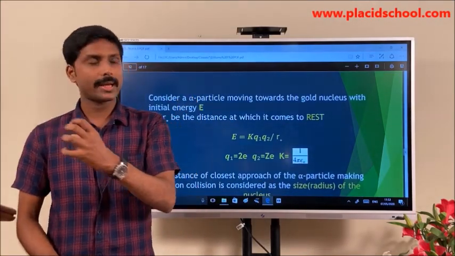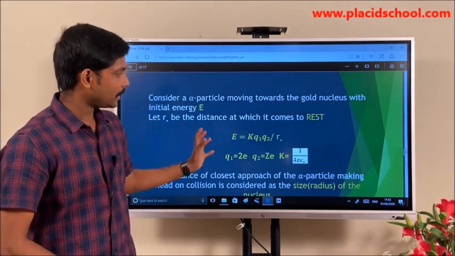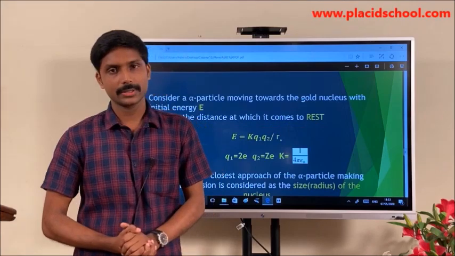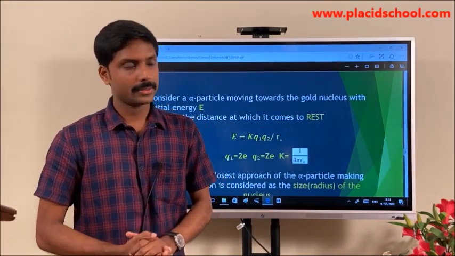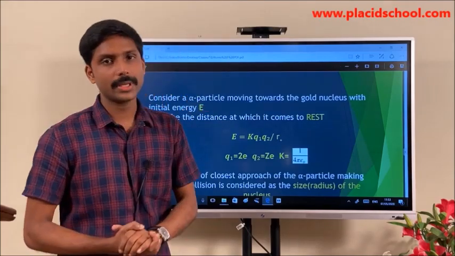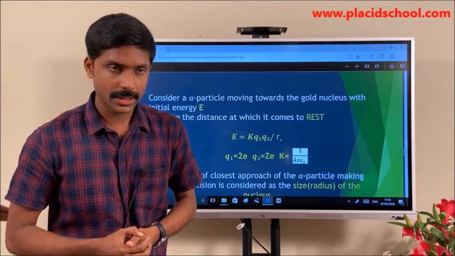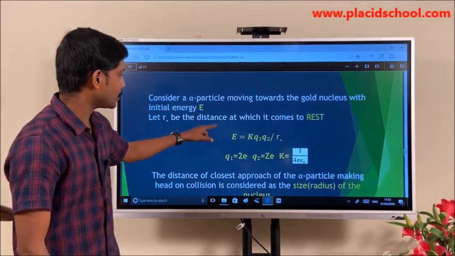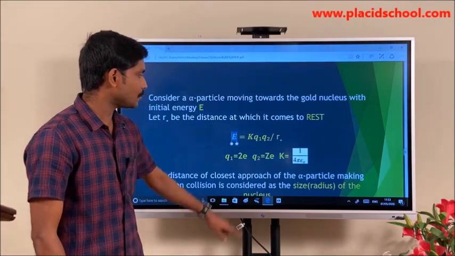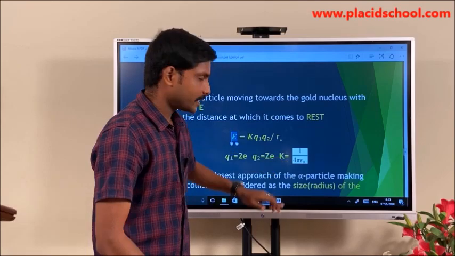So initially it is having an energy of E, which is totally kinetic, and it is coming to rest at some point. According to the conservation of energy, this kinetic energy should be completely converted to potential energy at this particular point R0. So kinetic energy is equal to the potential energy of the charges.